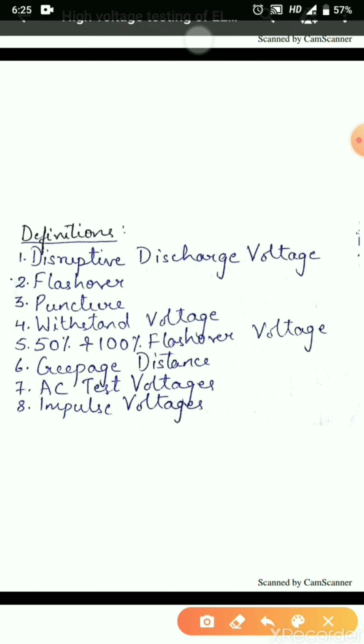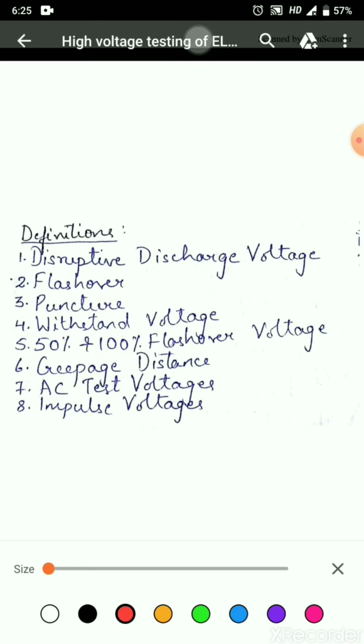First one, disruptive discharge voltage. This is defined as the voltage which produces loss of dielectric strength in an insulation. It is that voltage at which electrical stress in the insulation causes a failure, which includes collapse of voltage and passage of current.